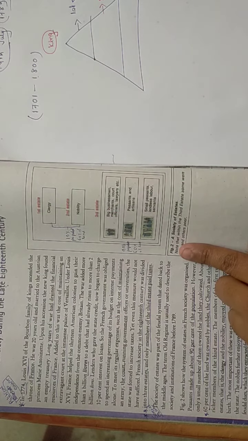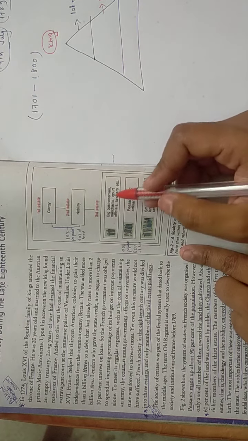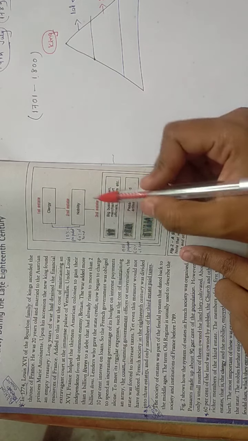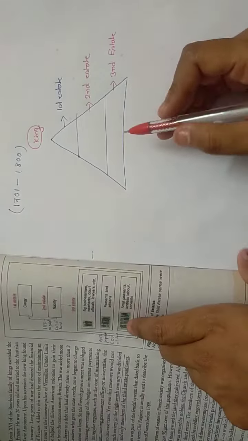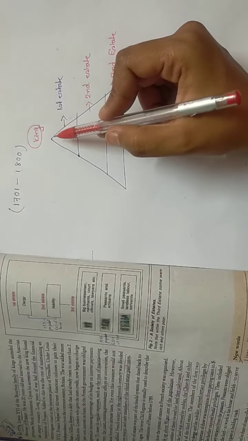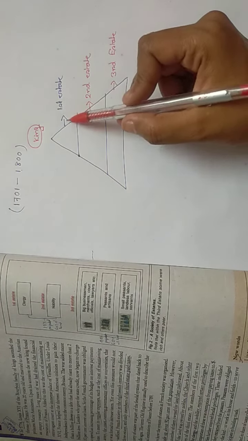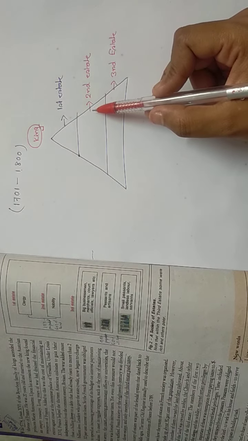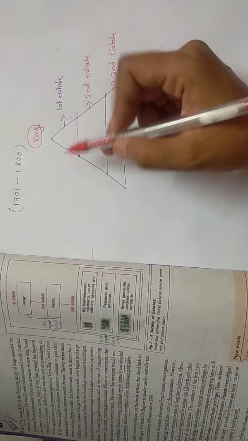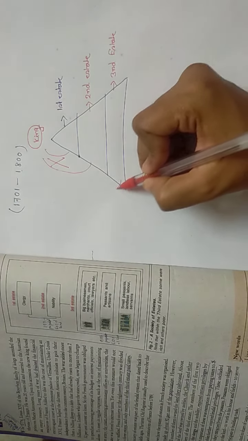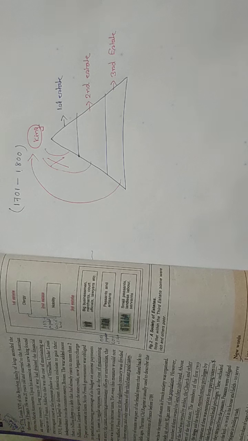Among these three estates, one interesting thing was that only third estate people paid tax to the king, including poor peasants and landless labor. But the first estate, the clergy, and the second estate, the nobility, did not pay tax.